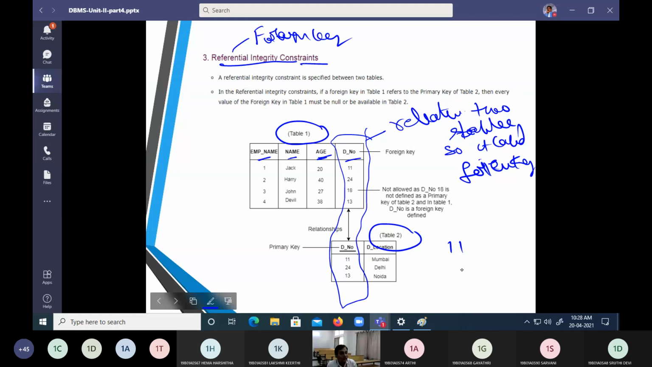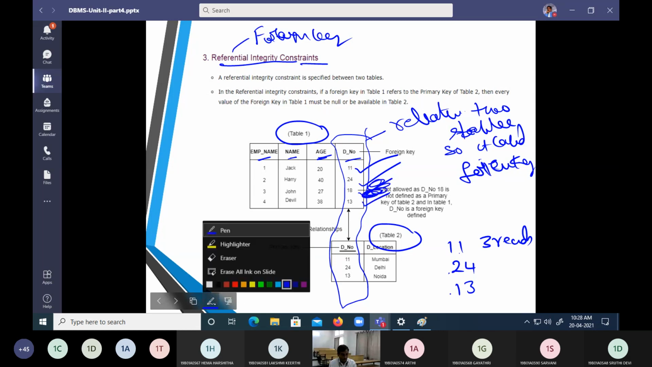I have 11 here, I have 24 here, and I have 13 here. I have 3 records. What are the 3 records? One is 11, another is 24, another is 13. Okay, I have the same 11, the same 24, the same 13. But this is an ambiguity.